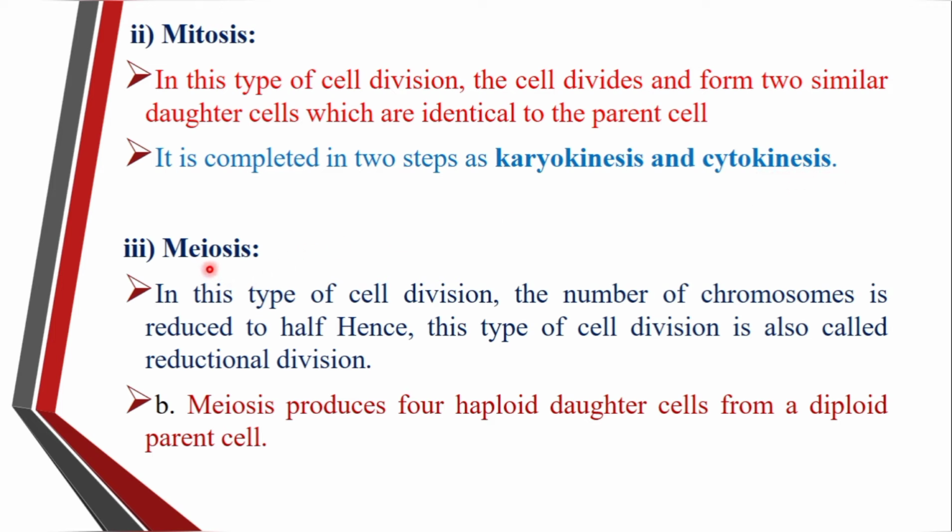Third type of division is called meiosis. So what is meiosis? In this type of cell division, the number of chromosomes is reduced to half.